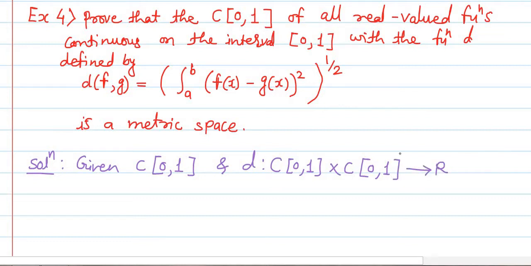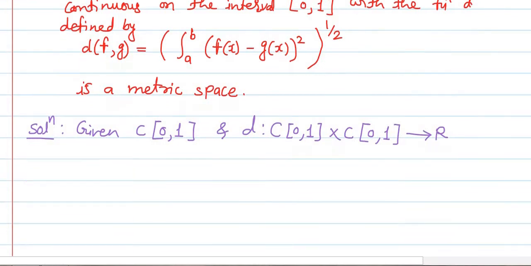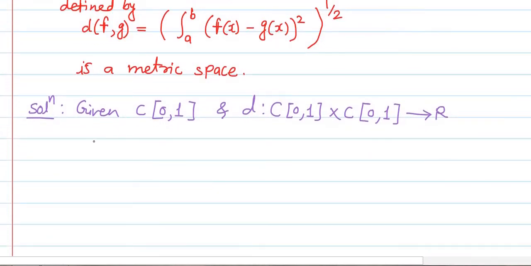This means d is a real valued function, and it is given by d of f comma g